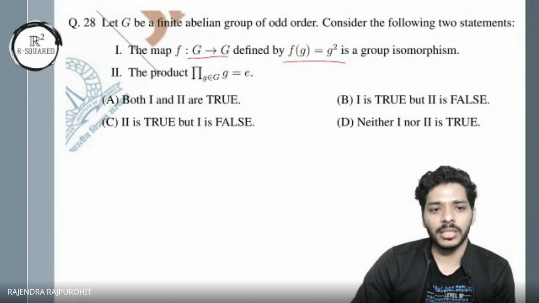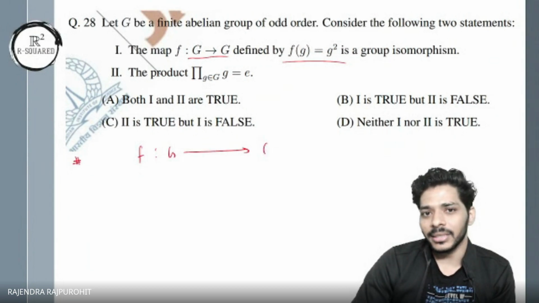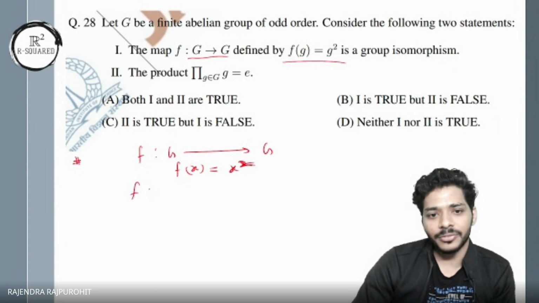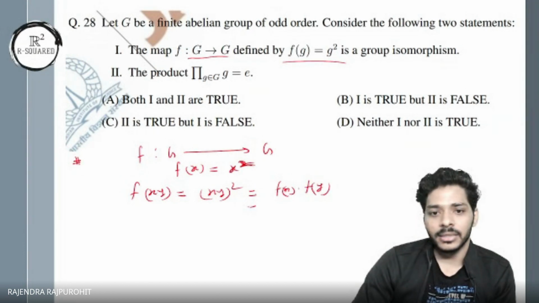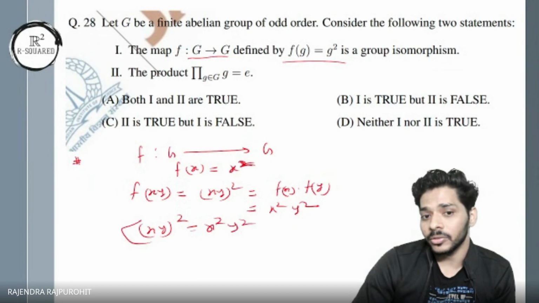If you don't know, I'll give you the result. If you take f from a group to a group, and you map f of x to x square, and you want this to be a homomorphism, then we want that f of xy is equal to xy whole square, and I want that f of x and f of y, this to be this only, right? So I get x square and y square. So I want xy square is equal to x square y square. This I want for this to be a homomorphism.